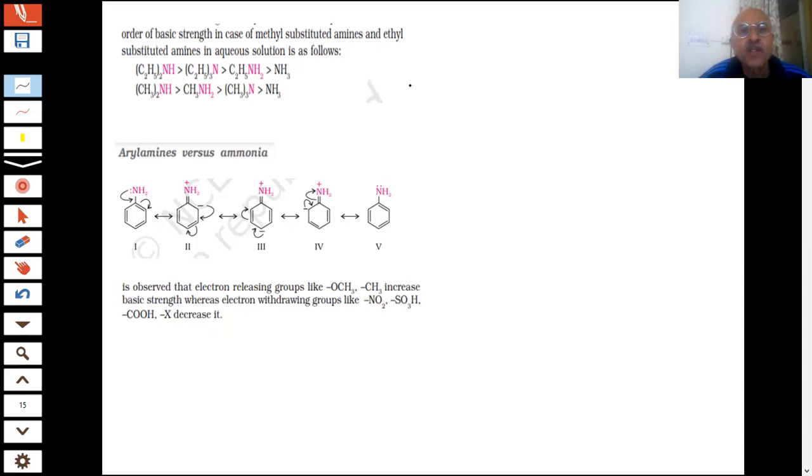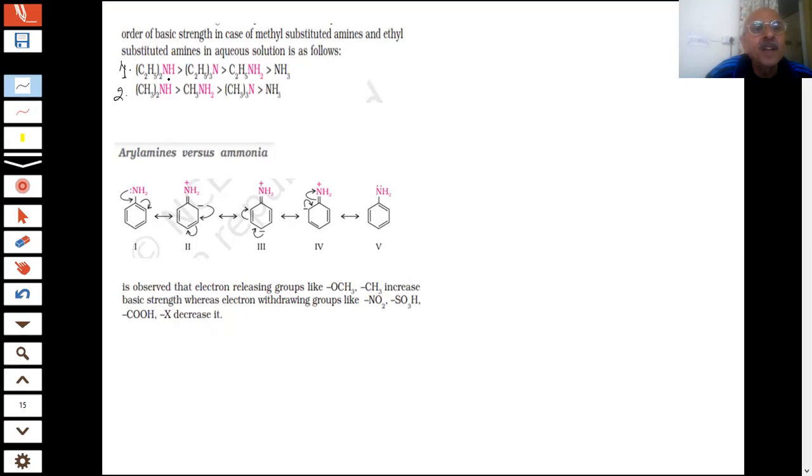You will get a recorded video also. So what we are saying, students, the order of basic strength in case of substituted amines, methyl and ethylamine, must be known to us. These are the two cases which are very important for the exam. This is case 1 and this is case 2.